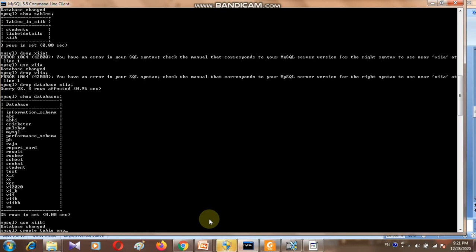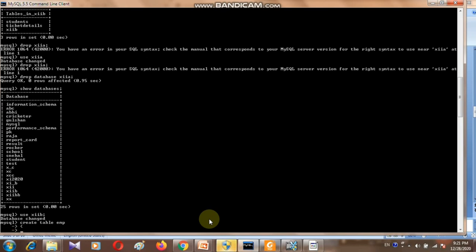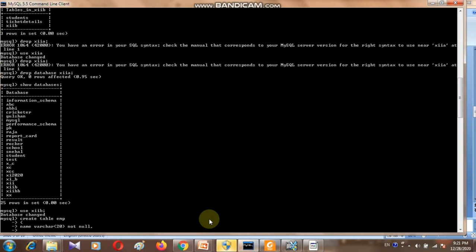Now press enter and use the small bracket. Then what columns do you want to choose? I want name, and for the data type you write varchar. Size I'm going to give 20, and a constraint I want to apply. Suppose I want not null, so here we can use it, then a comma.